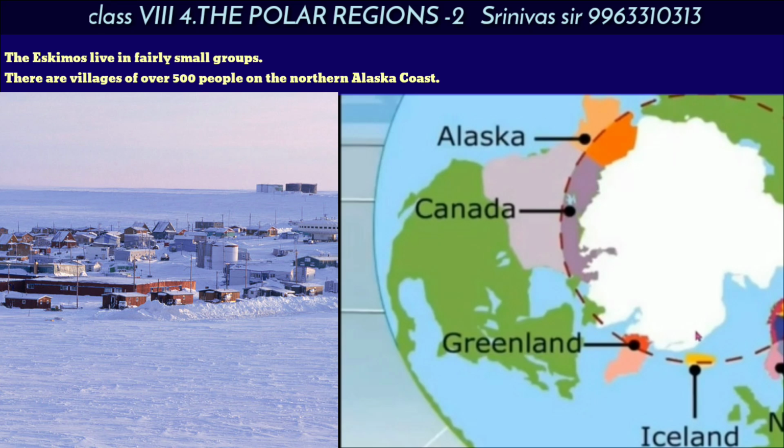Like us, the Eskimos live in fairly small groups, small villages and towns. There are villages of over 500 people on the northern Alaska coast. The village population is nearly 500.